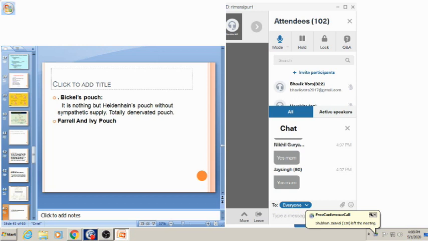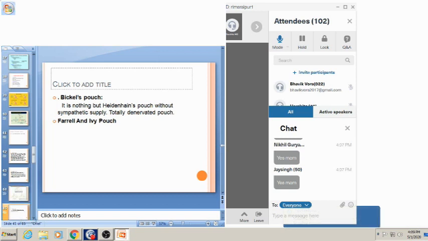So it is helpful for understanding the role of hormones in the gastric secretion. Okay, hope everyone is getting the Pavlov's pouch, Heidenhain pouch, Bickel's pouch, Farrell and Ivy pouch. These experiments are done in the dog for understanding the role of different phases in the gastric acid secretion.